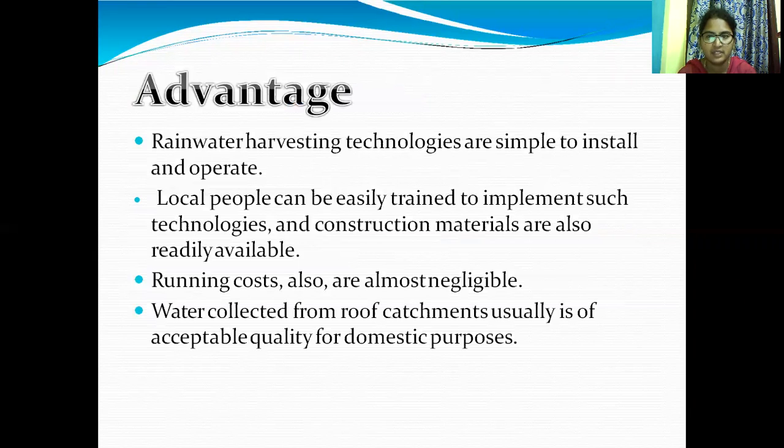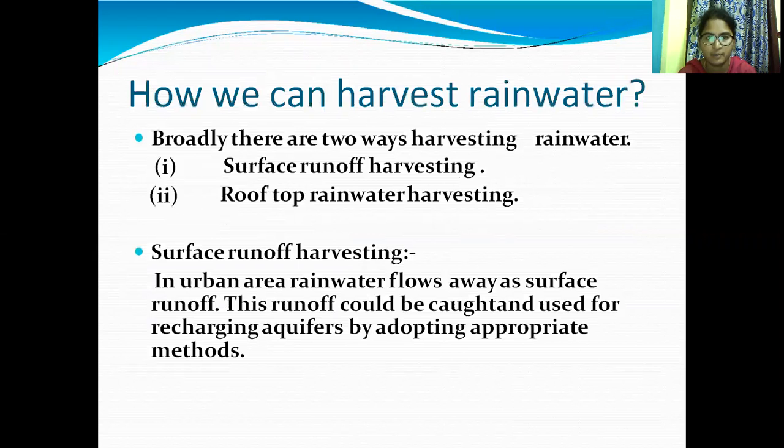The advantages are that the running cost is almost negligible, local people can be easily trained, and the materials are very easily available. Now, how can we harvest rainwater? Rainwater harvesting has two types: surface runoff harvesting, and another one, rooftop. So how do we collect from surface runoff harvesting?